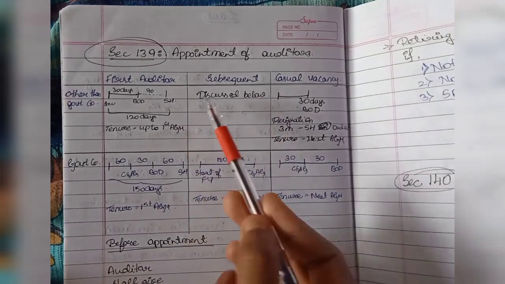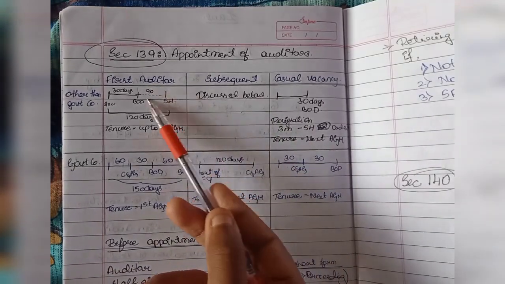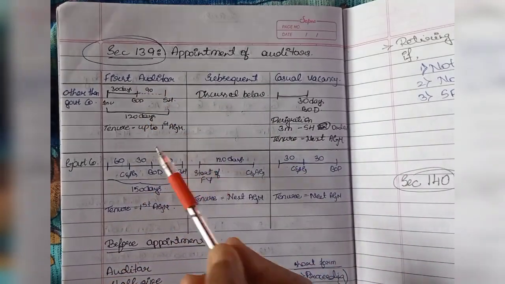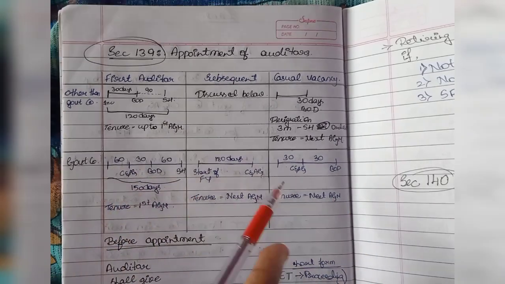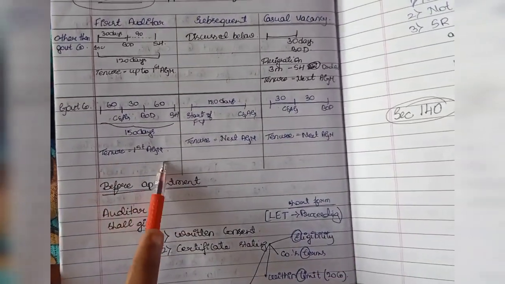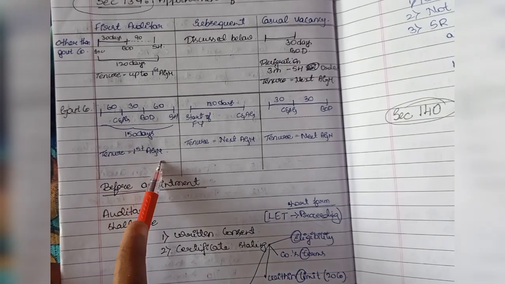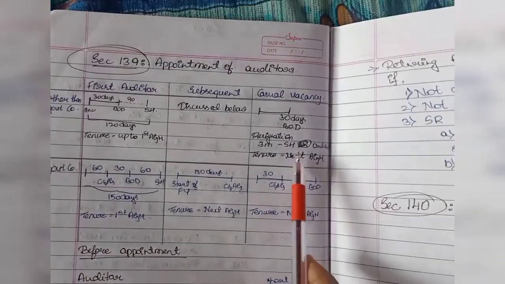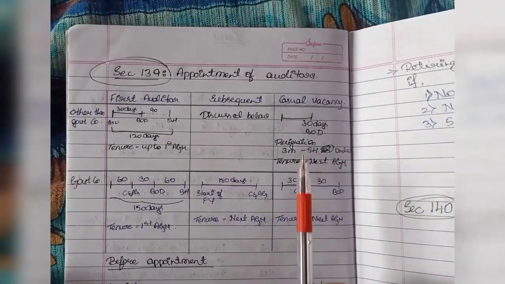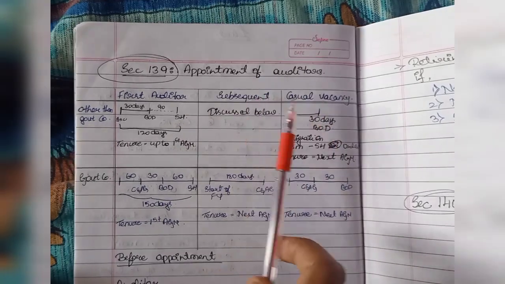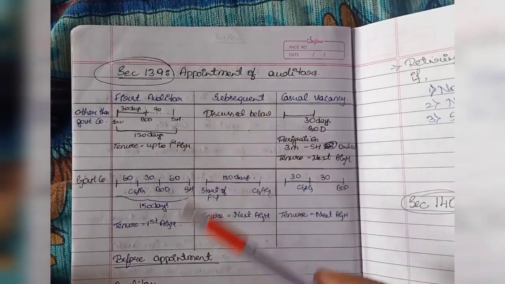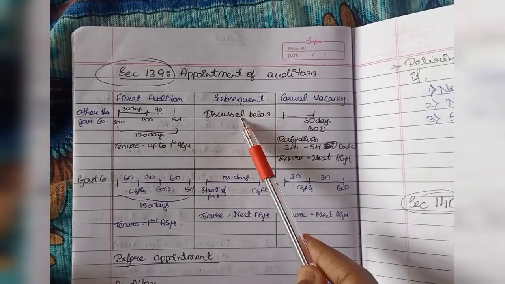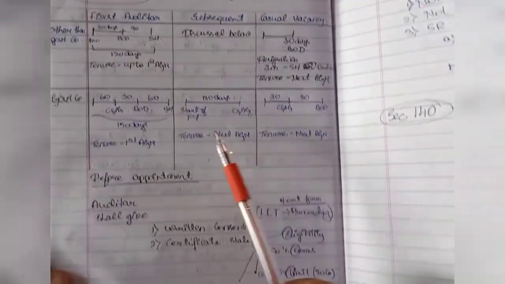Here we'll remember shareholders will appoint in 90 days, but here it will be given only 60 days as we have given CAG also 60 days. Tenure is till the conclusion of first AGM. If it is a subsequent auditor, we saw here the first auditor appointment, and for subsequent auditor, we'll be discussing for other than government company in the below sheet.